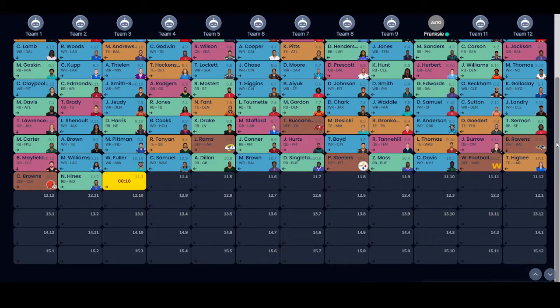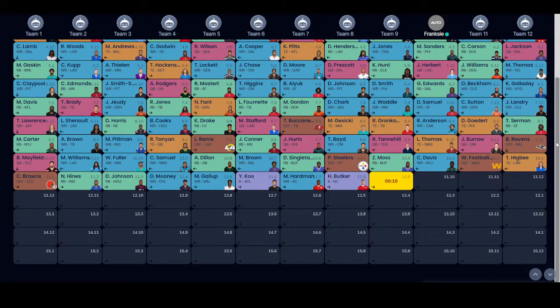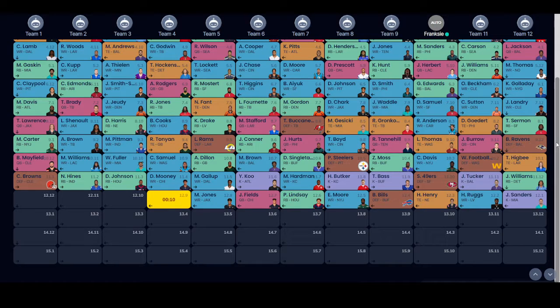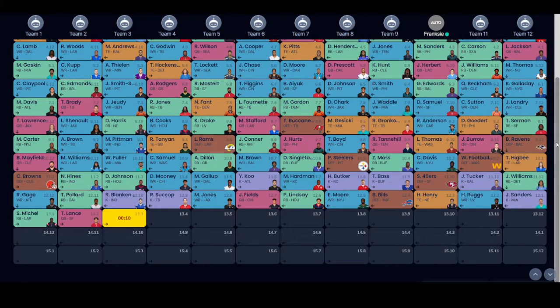So let's see what the computer gives me in the last 5 rounds. Mooney, Gallup, Koo, Hardman, Butker, Bass. So there we go, 49ers defense. And Justin Tucker, Jamal Williams, Jason Sanders, Henry Ruggs. And then I get Hunter Henry. So, got my defense and the tight end. Now look for the kicker and the backup quarterback, and then one more flex guy, I guess.